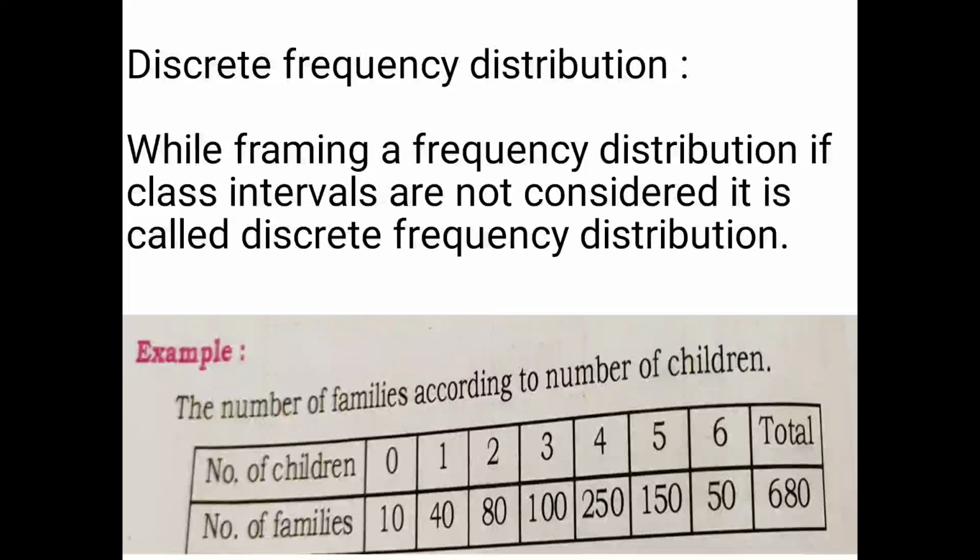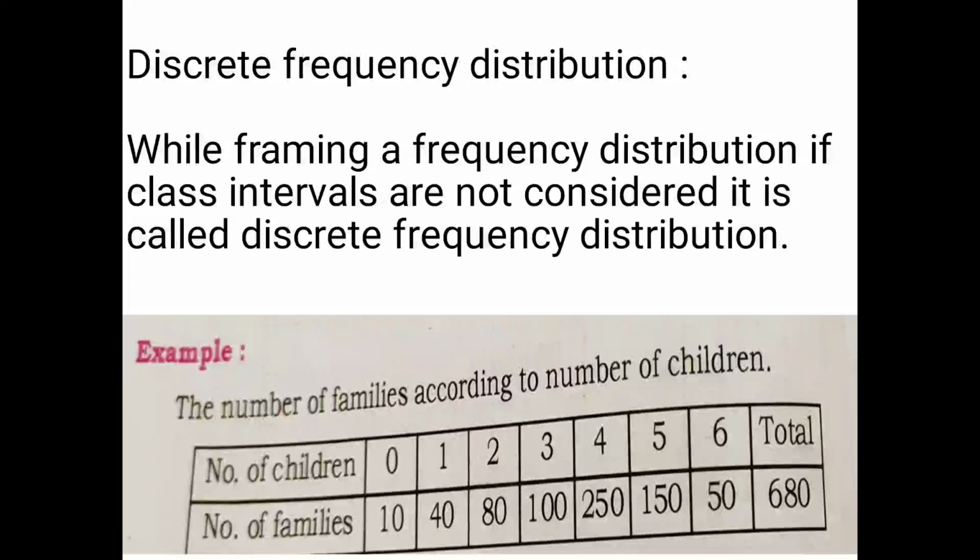The number of families according to the number of children. The variable here is the number of children. They have given the number of children, that is 0, 1, 2, 3, 4, 5, 6.